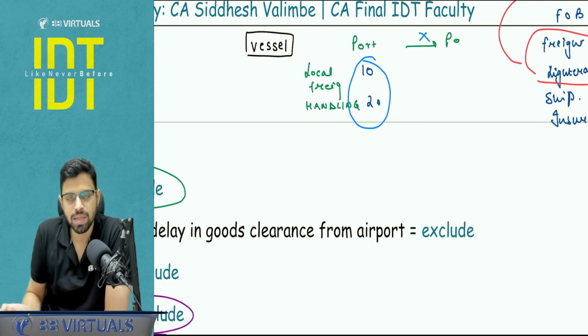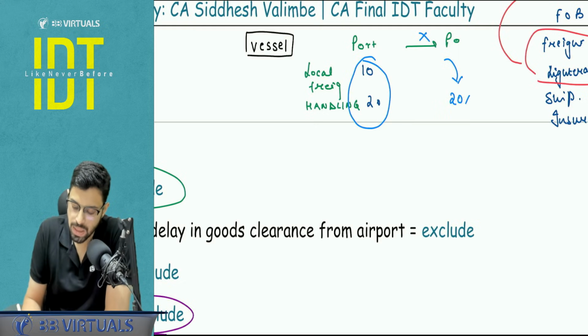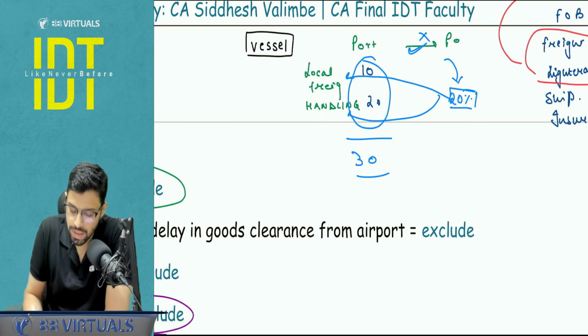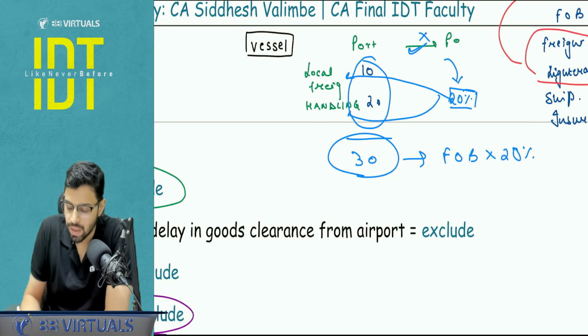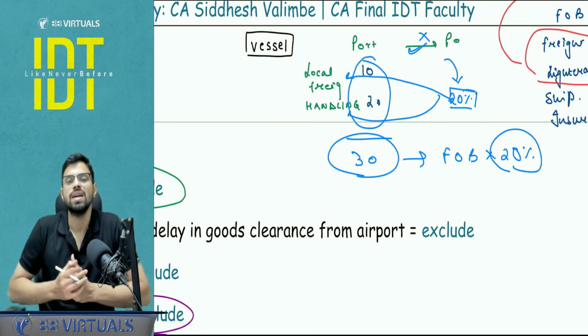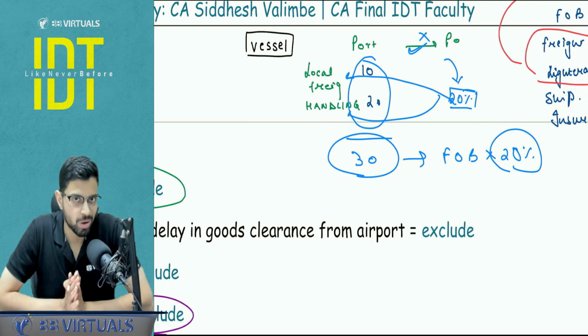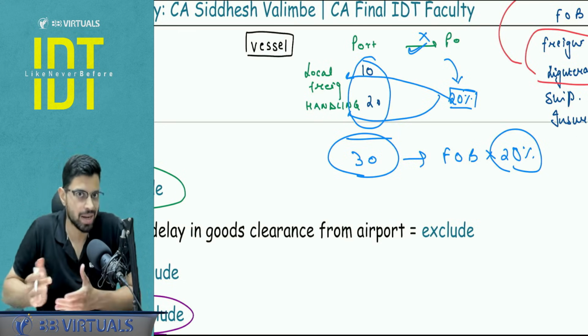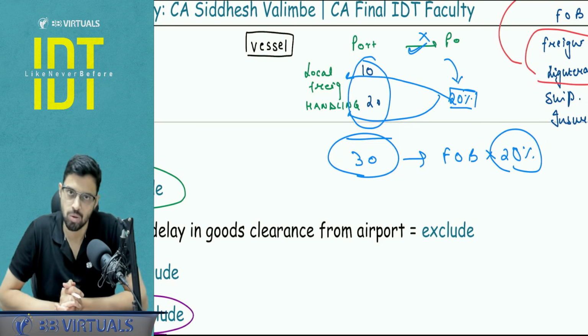In that case, what would be the freight I would be taking under rule 10.2? I would be taking 20%. But just now I told you this 20% does not only include this freight. It includes the local freight and handling charges also. So what you will be doing, you will be taking this total of 30, making it a part of FOB, and once you calculate 20%, that 20% will be added to all other expenses apart from 30. Because this 30 is deemed to be included in the 20%. See, this point, unless and until you do the question, you're not going to understand. Please try to do it. Jolly question. Jolly is the party name, and in my question bank, it is question number 22. Many of you have my question bank, so you can try to do that.